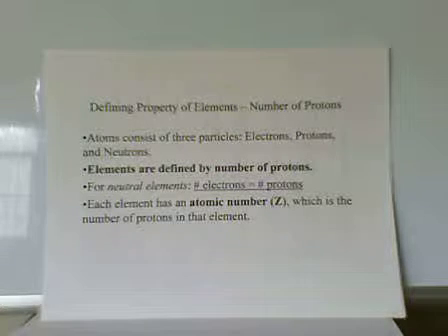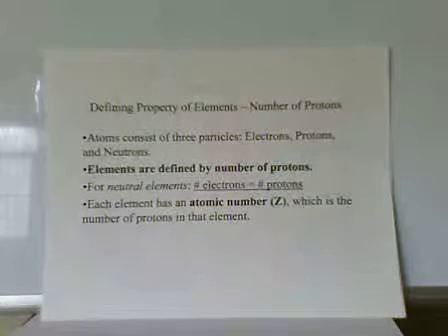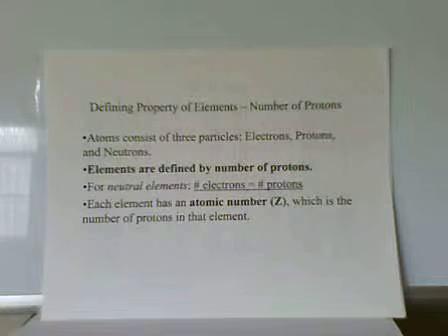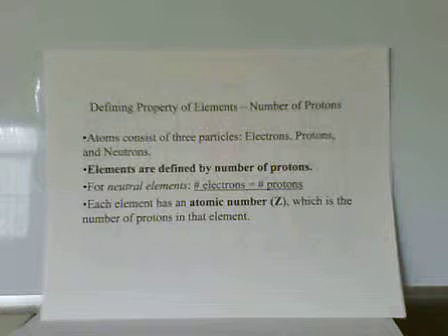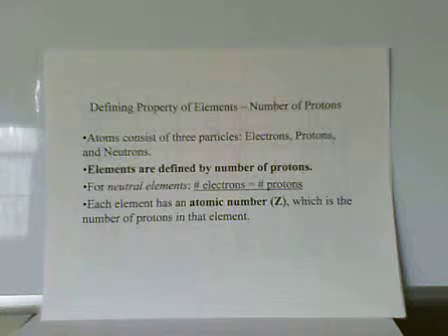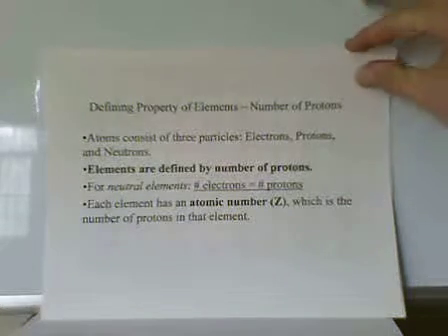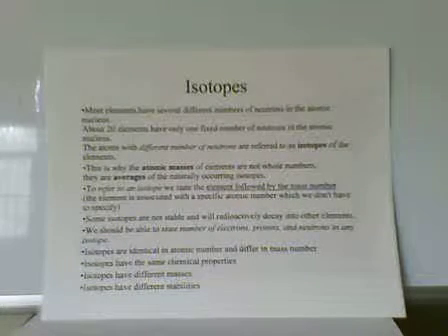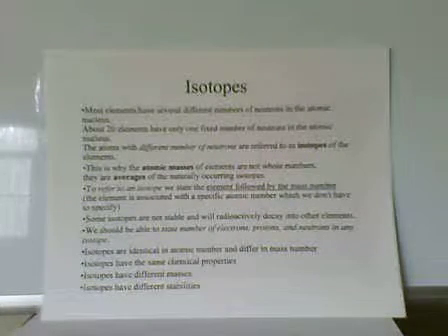For the elements which are neutral, and everything that's macroscopic is neutral, to be neutral, the number of electrons has to equal the number of protons. We find that electrons can be added or removed from atoms to form ions. So we will define our elements not on the number of electrons, but on the number of protons. Each element is defined by the atomic number, which is the number of protons. But the number of neutrons is not fixed.